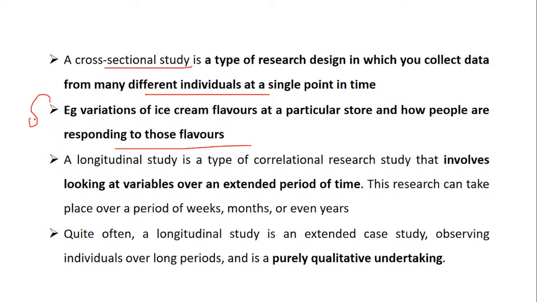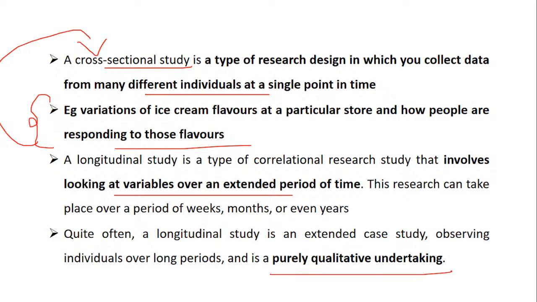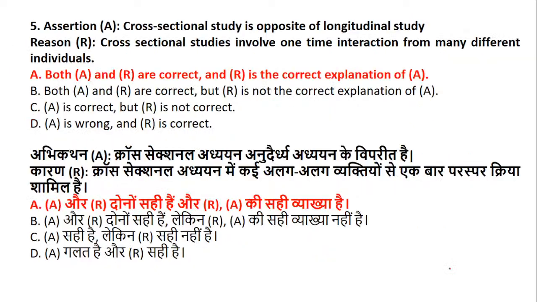This is an example of cross-sectional study. Whereas a longitudinal study is a type of correlational research study that involves looking at variables over an extended period of time, maybe weeks, months, or years. Quite often a longitudinal study is an extended case study, observing the individuals for a longer period of time, and it is purely qualitative.